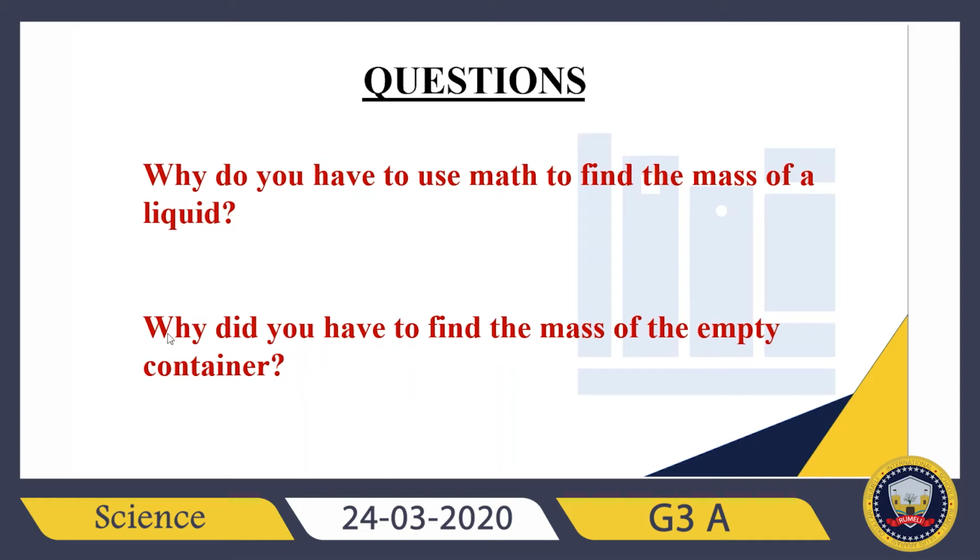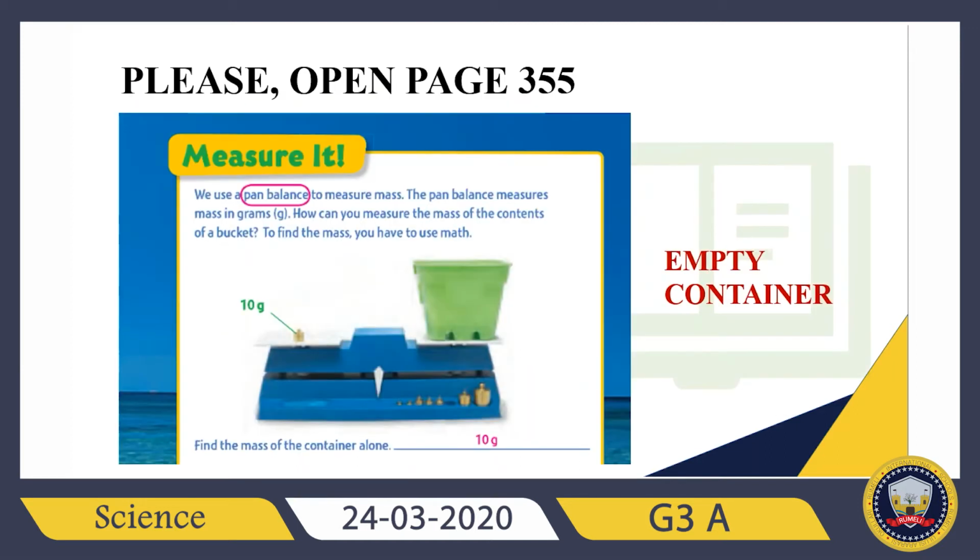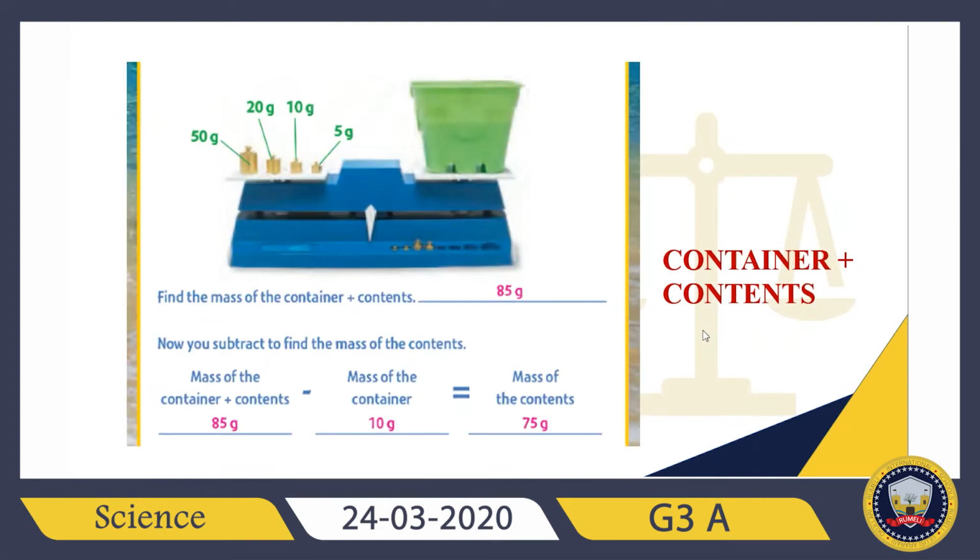Okay? The second question is asking, why did you have to find the mass of the empty container? Why did we find the mass of the empty container first before finding the mass of the contents? So you have to subtract this mass from the mass of the container and liquid to find the mass of the liquid, right? Because remember our question. First of all, I found the mass of the empty container, and then I found the mass of the container and contents, but it was